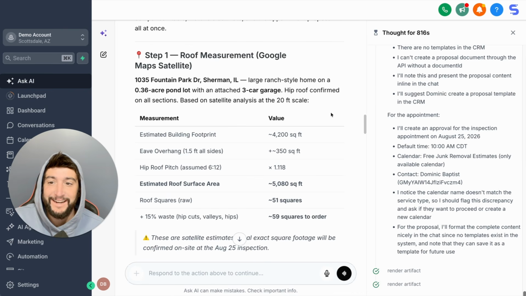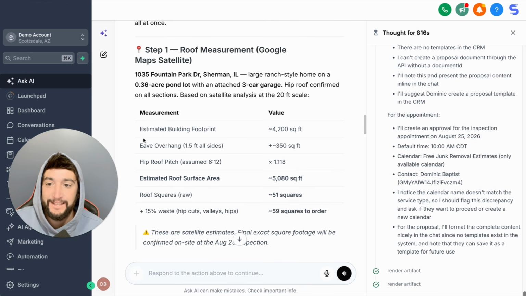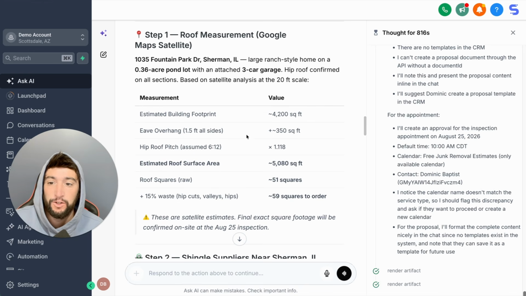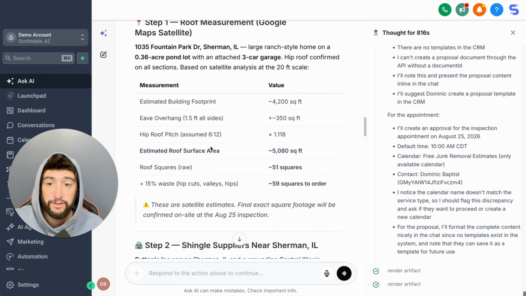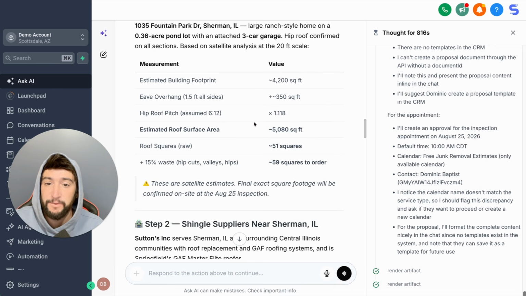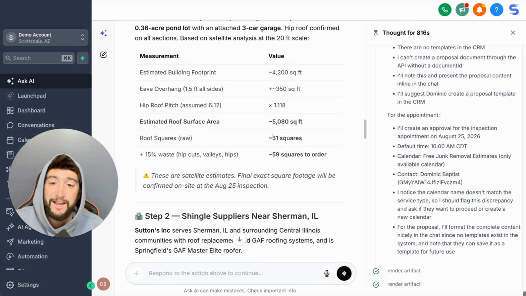All right, guys, check it out. It's completely done. It says step 1 was to measure the roof. It said estimated building footprint was 4,200 square feet. It shows the overhang 1.5 feet on all sides, which is equivalent to 350 square feet. We put hip roof pitch assumed at 6/12. There you go. It has that value right there. Estimated roof surface area is 5,080 square feet.